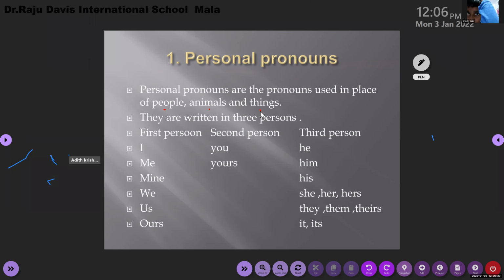Adit Krishna, will you please not touch the screen? I've disabled it, but still, I don't know why.